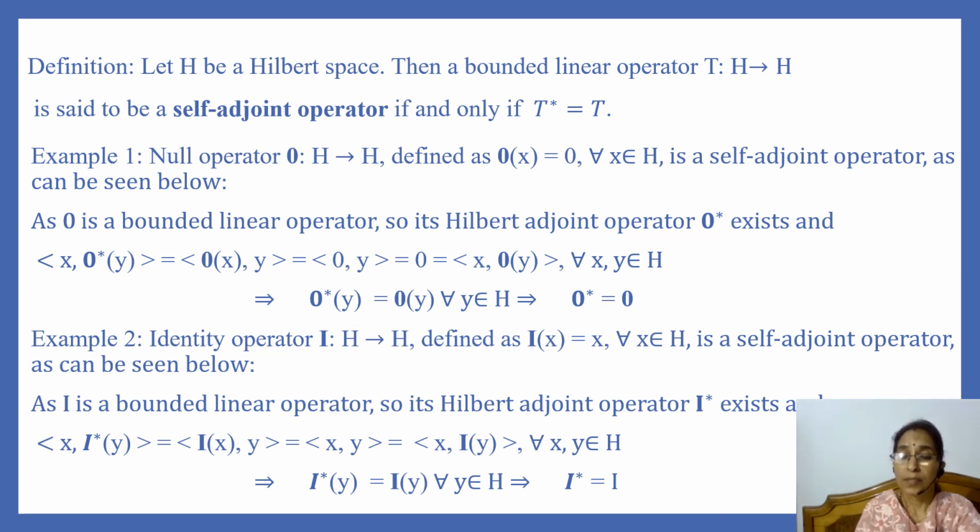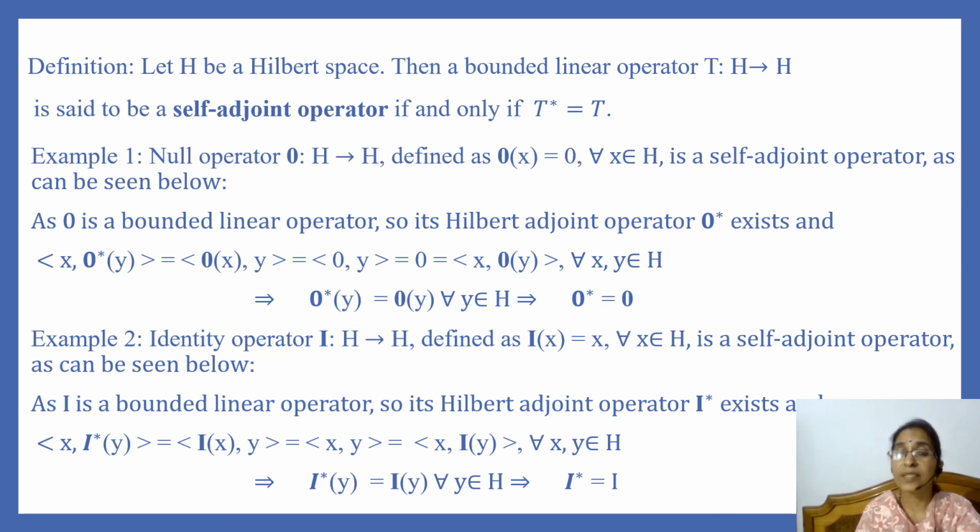And we know that inner product of x and I star of y is equal to inner product of I of x and y, and this is equal to inner product of x and y, and this is equal to inner product of x and I of y for every x, y in H.